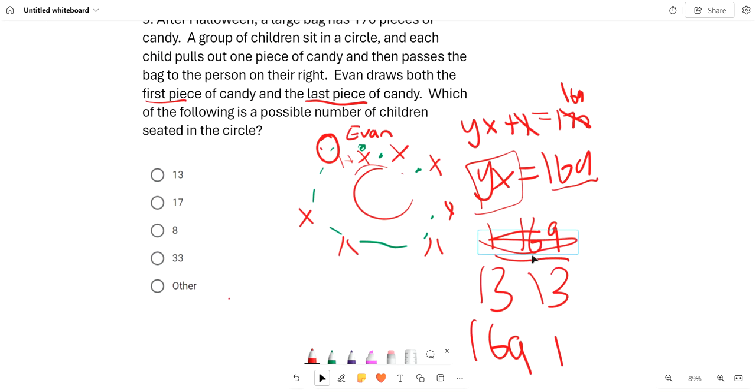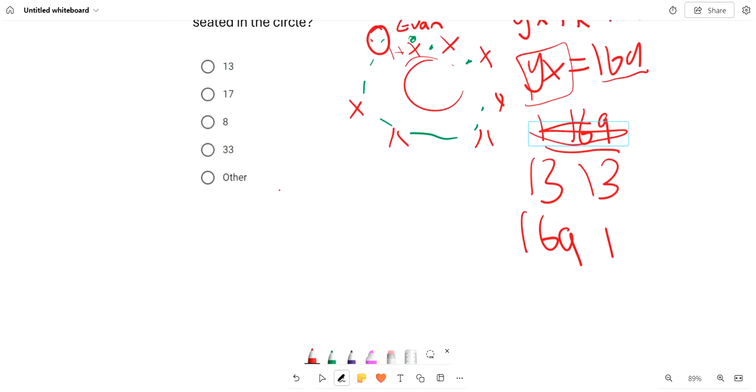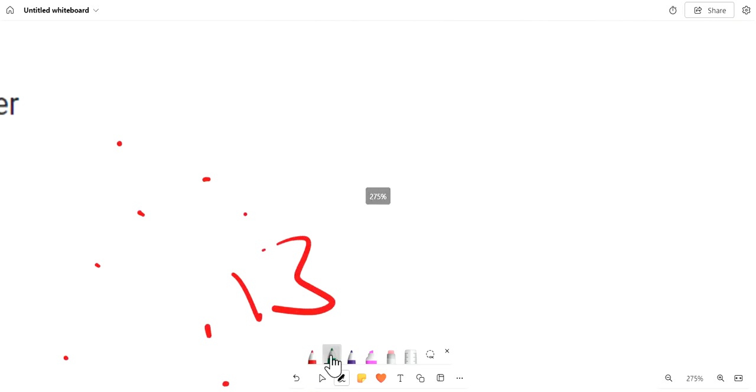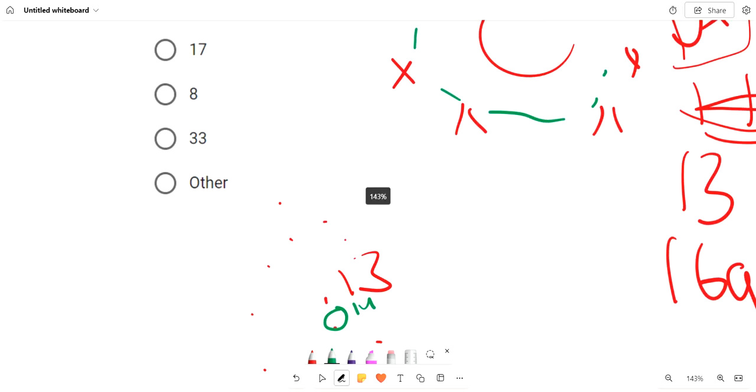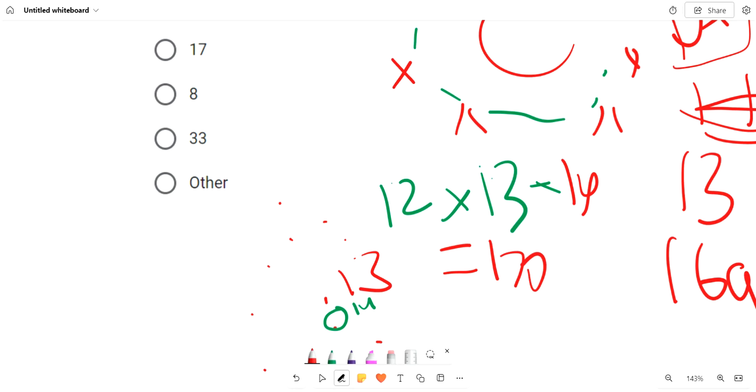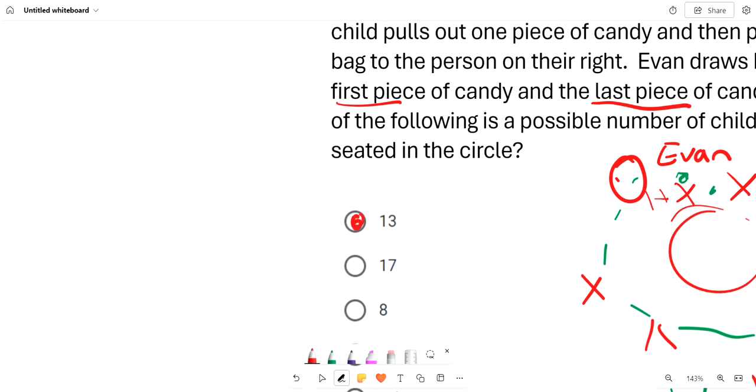So next, 13 children and 13 candies for each child. So that means that there's 13 children. So 1, 2, 3, 4, 5, 6, 7, 8, 9, 10, 11, 12, 13. And each of them gets 13 except for Evan here, who gets 14. So then to check if this is right, we get 12 times 13, because there's 13 pieces of candy for 12 people, and then plus 14, because of Evan. And we get that this is 170. So we certainly know that 13 is another case.